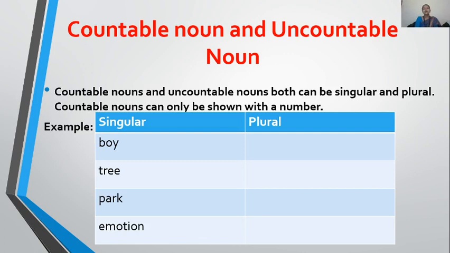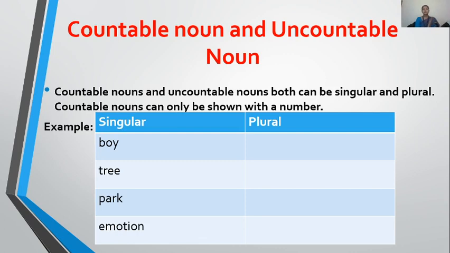Children, countable nouns and uncountable nouns both can be singular and plural. But countable nouns can only be shown with a number. Okay, countable and uncountable is clear to everybody. Countable noun means that we can count in numbers, like 4 in amount, 5 in amount. Okay, uncountable, that cannot be measured in number, like sugar, water, or liquids. Okay, and your gases, that you can't count in numbers.